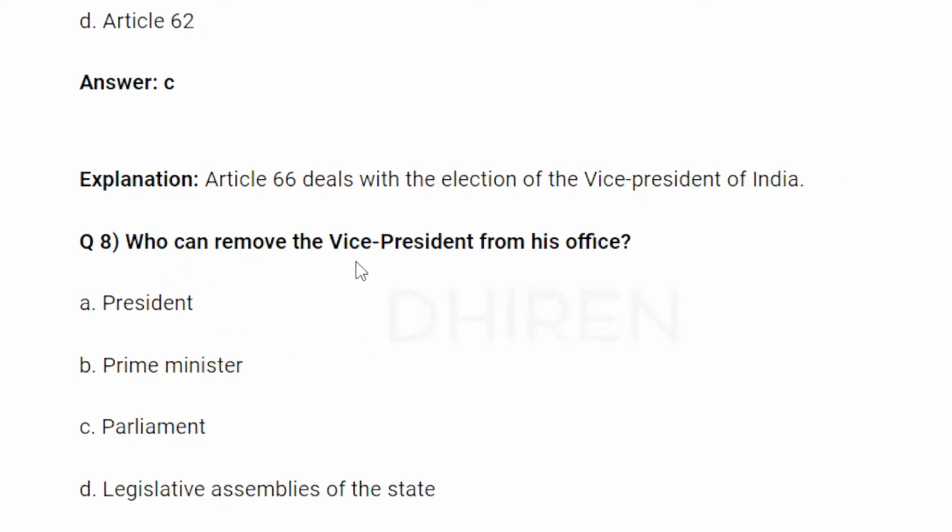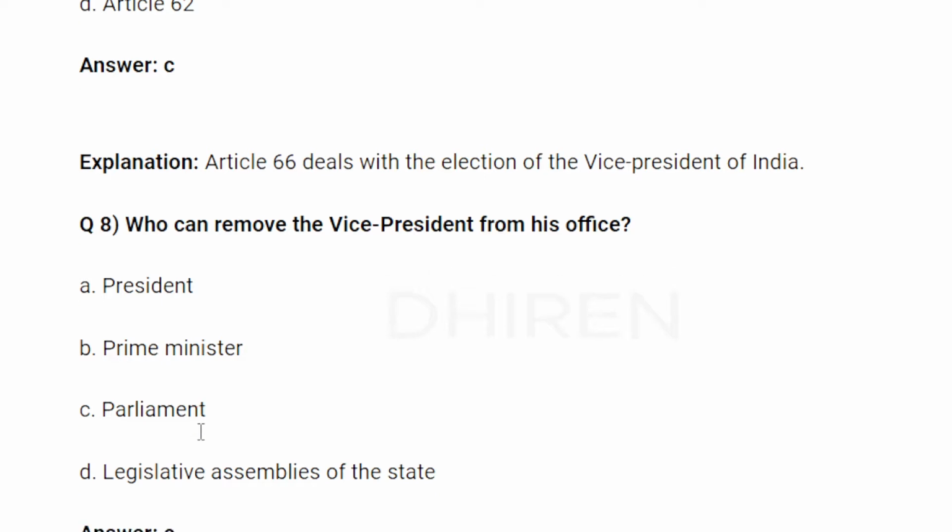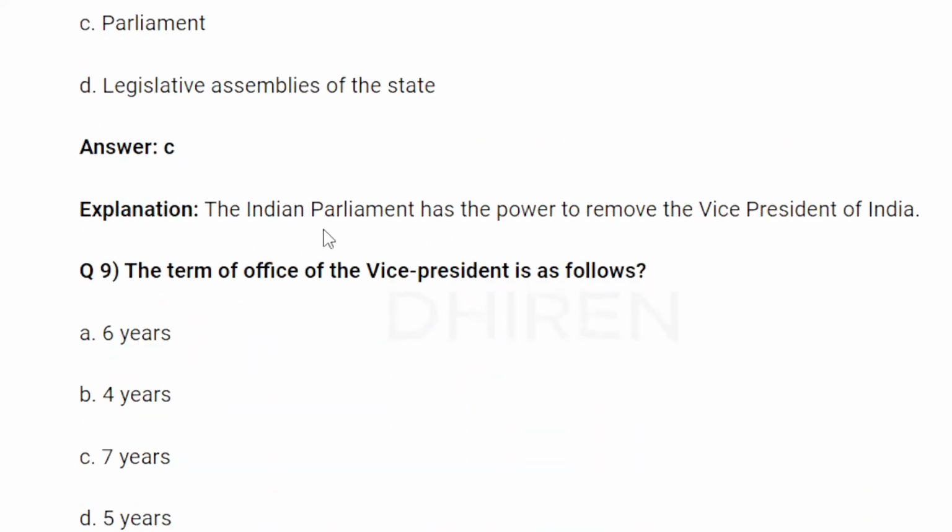Who can remove the Vice President from his office? Parliament. The Indian Parliament has the power to remove the Vice President of India.